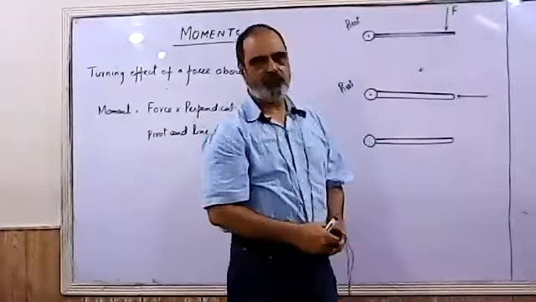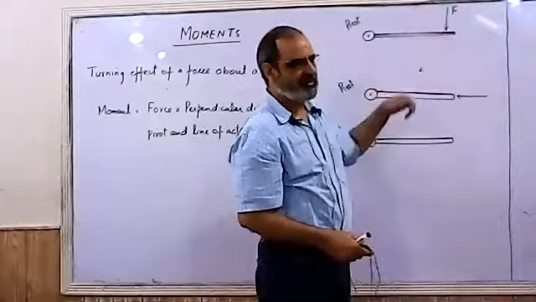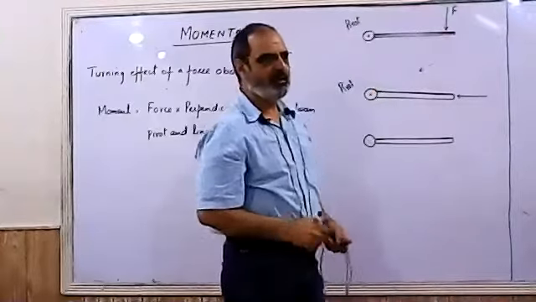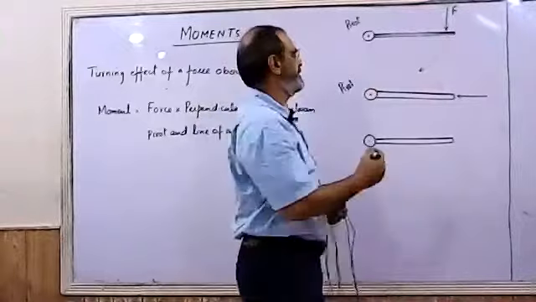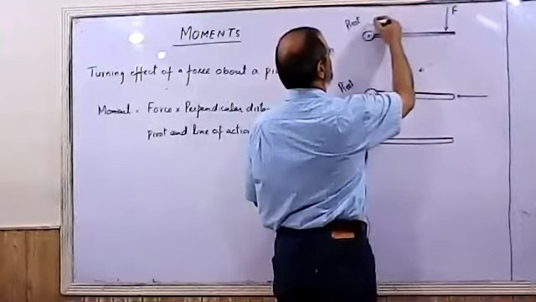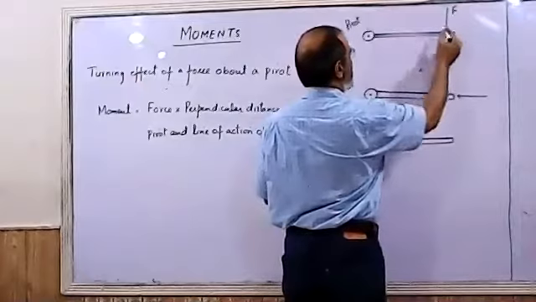One is the force applied, and second is the perpendicular distance between the force applied and the pivot. This is the pivot, force applied is here.